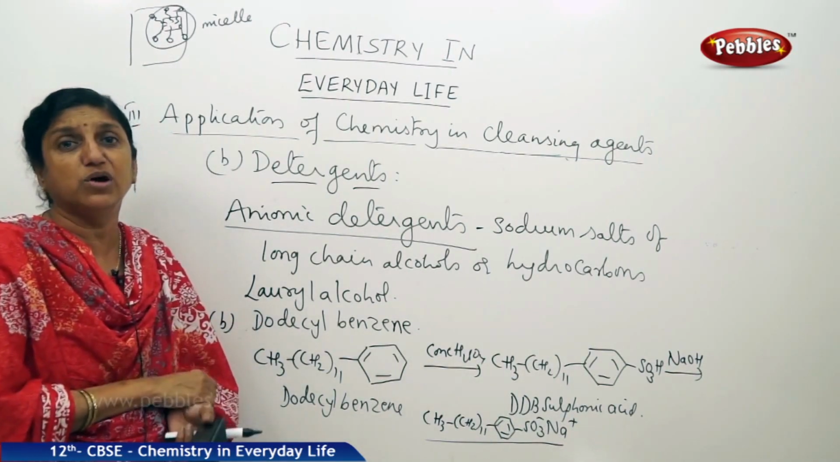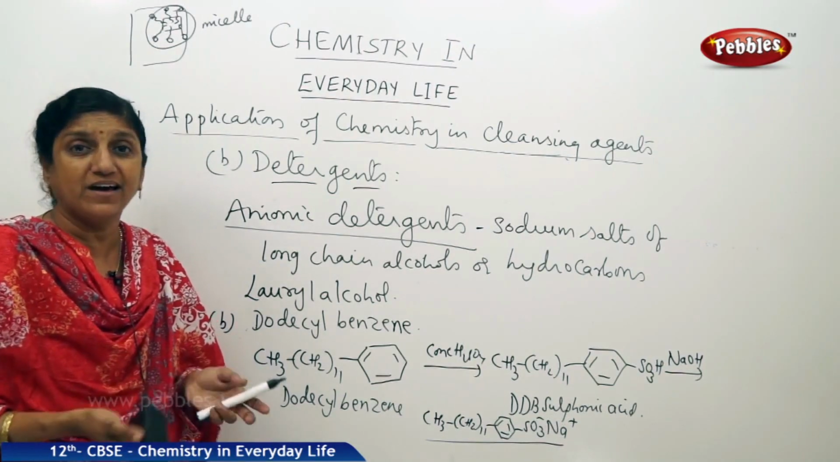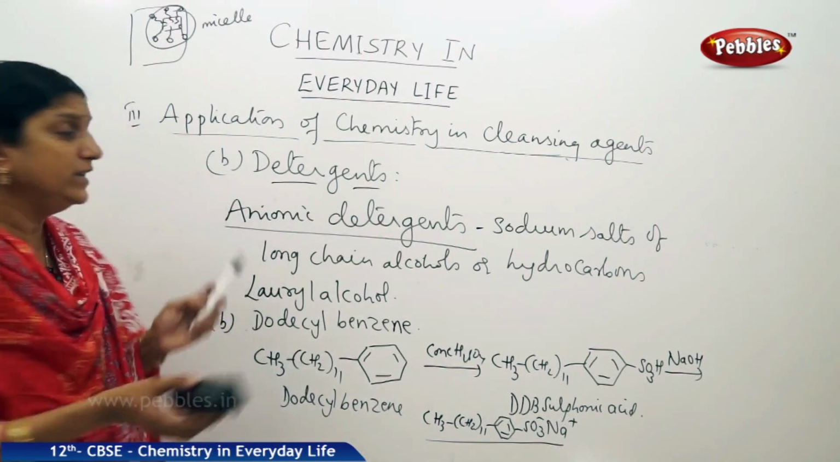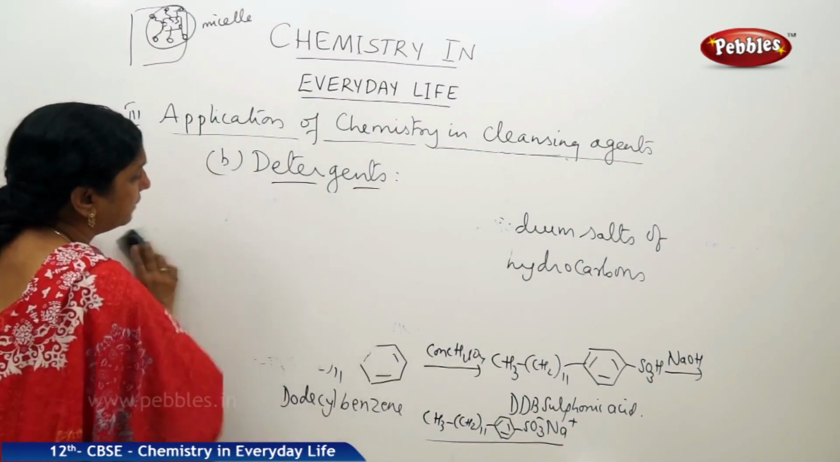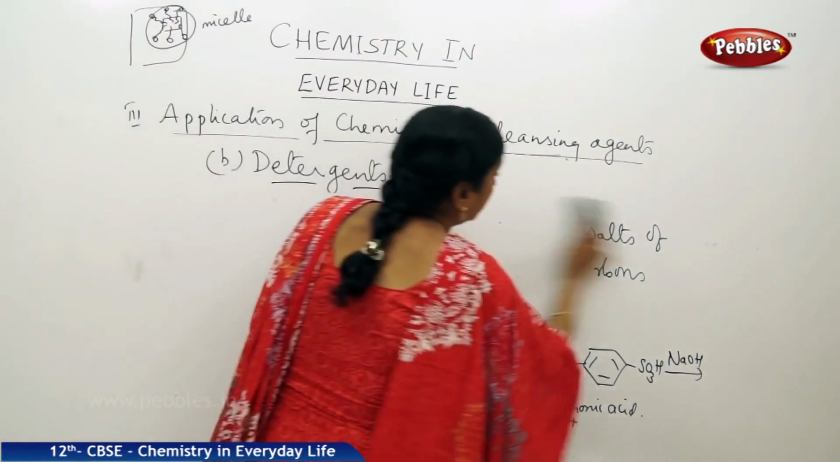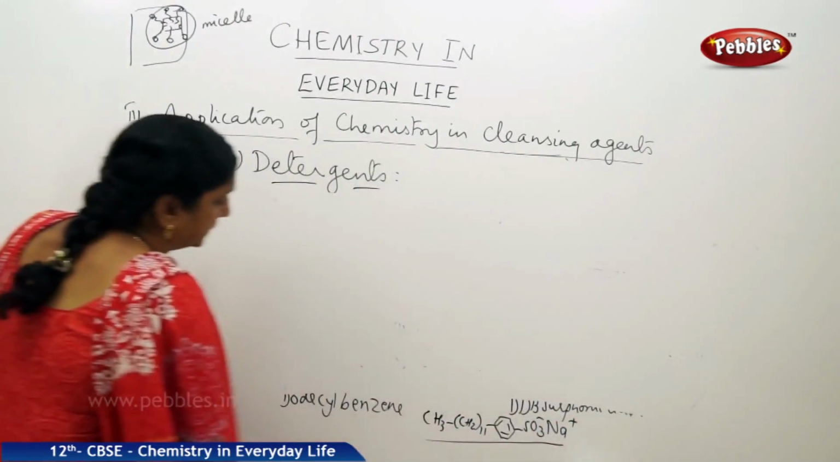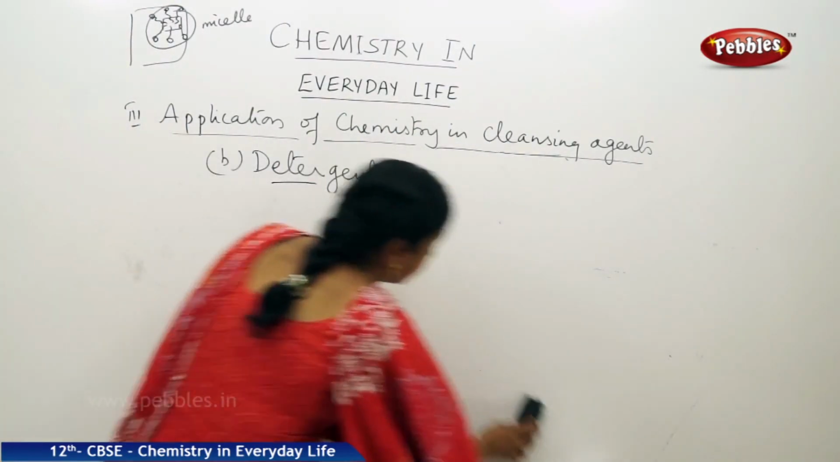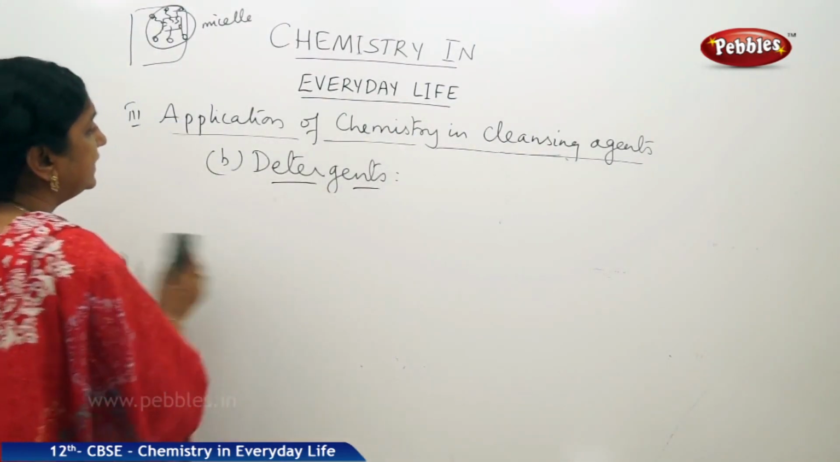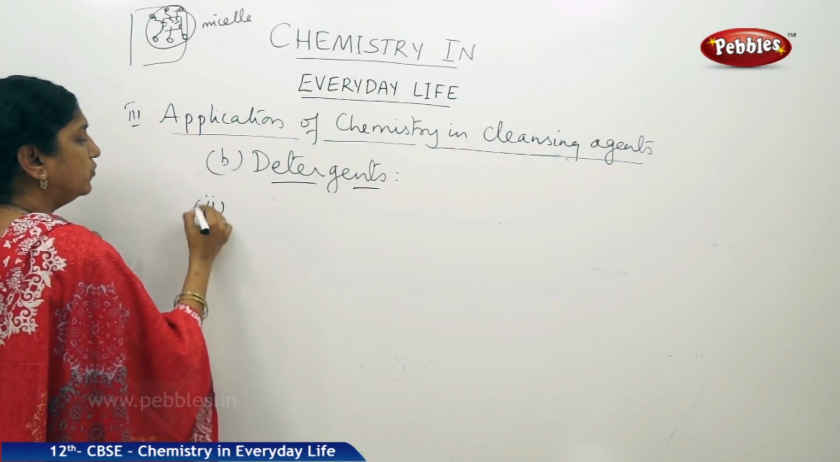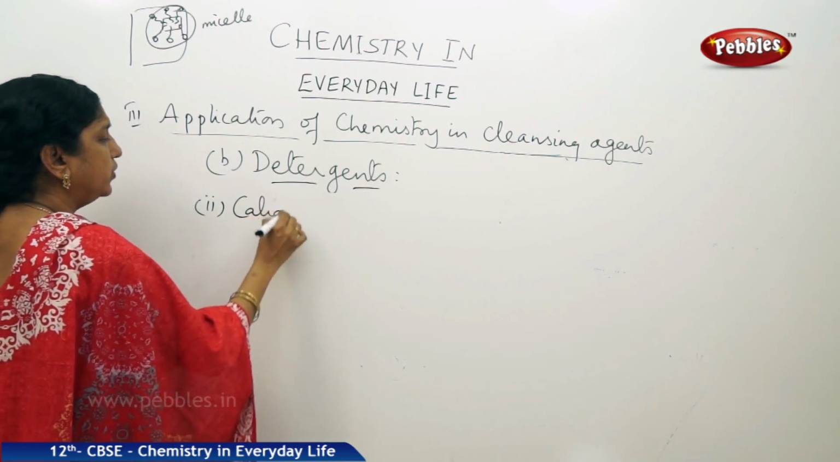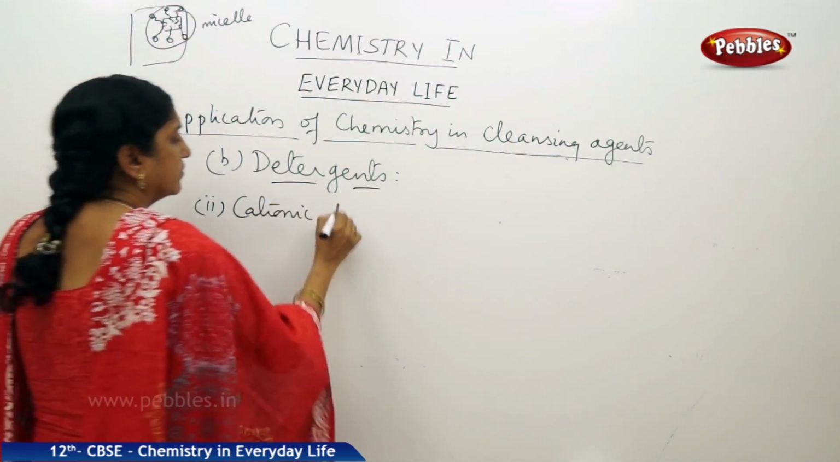of the detergent molecule is responsible for the cleaning action. Usually they are ammonium salts, quaternary ammonium salts of amines. Let us see how they are formed, how they function. So the second category, anionic, is over. Now let us talk about cationic detergents.